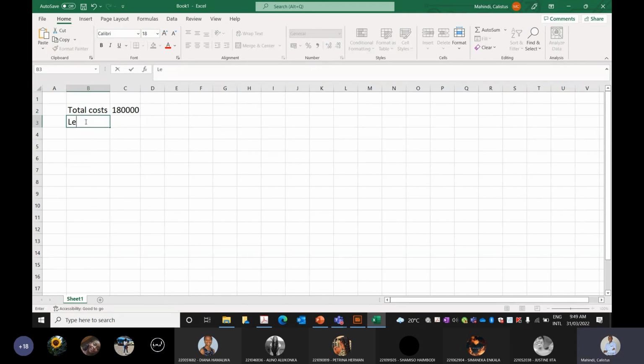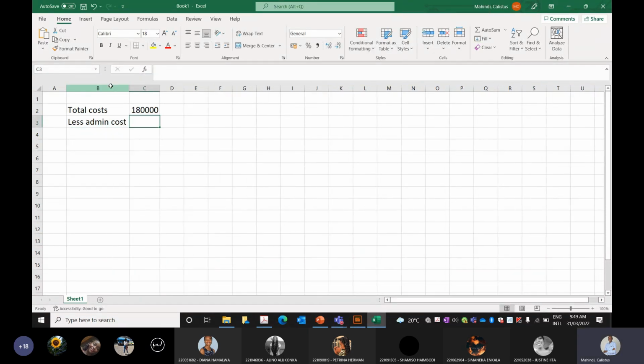So we're going to less our admin costs, which we know will be expensed, that is 60,000. So our remaining research and development costs were 120,000. That's the remaining balance of the research and development costs. Are we together?